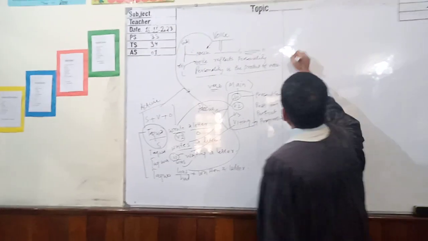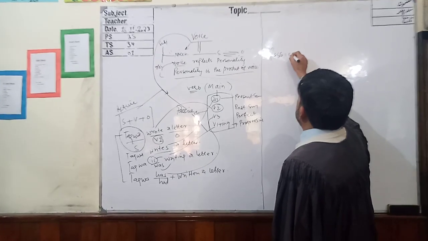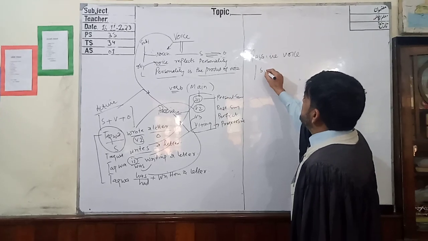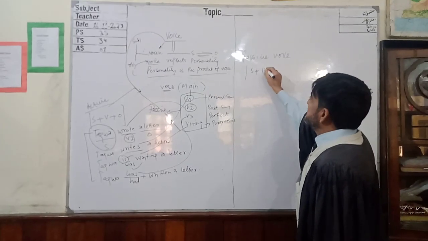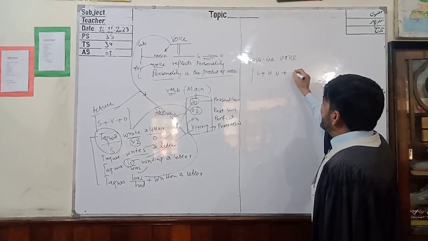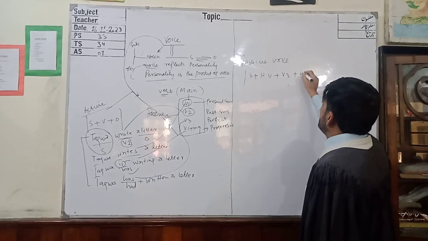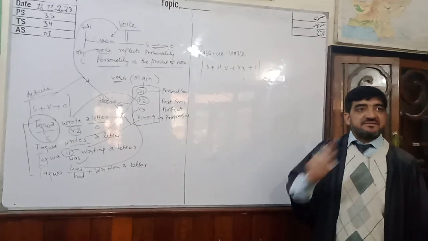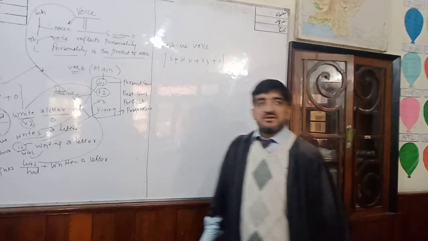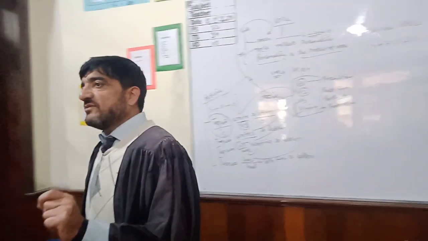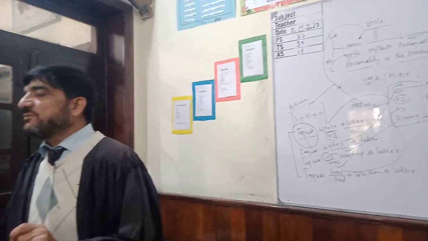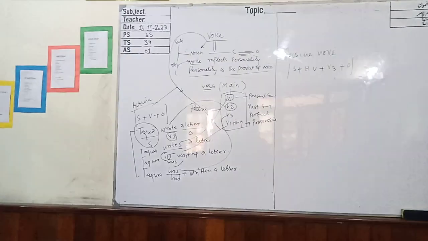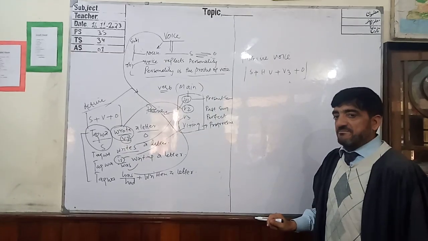But whenever you are going to deal with passive voice, the structure must be subject plus helping verb plus V3 plus object. The only difference is that in active voice we can use V1, V2, V3, V1 plus ing, with no helping verb.